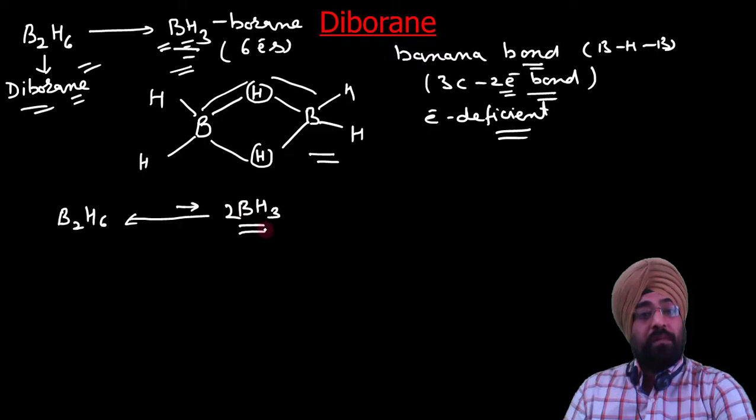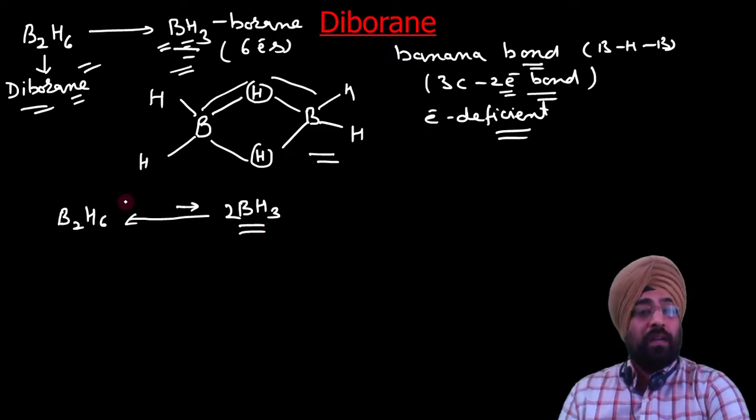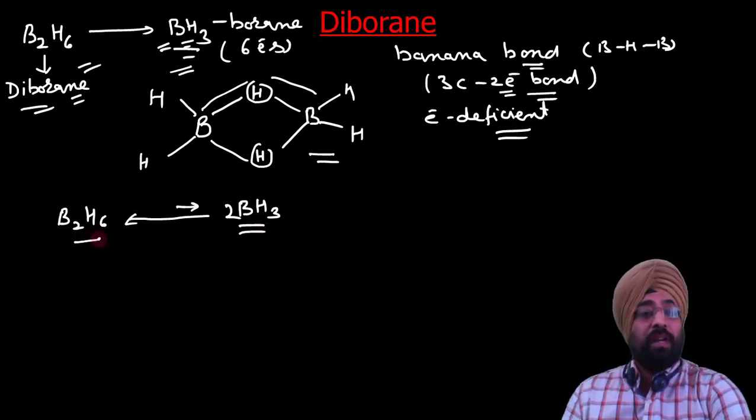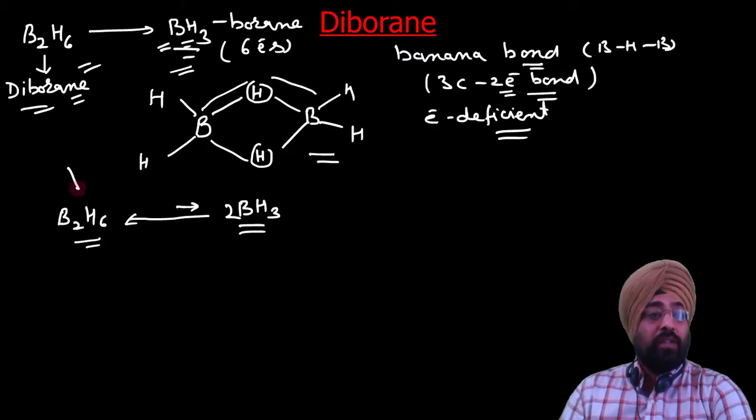But when we have to react diborane with alkene, the direct use of diborane is highly avoidable. Why? Because diborane is highly toxic. It is a flammable gas, and it is explosive, so its use is quite difficult.